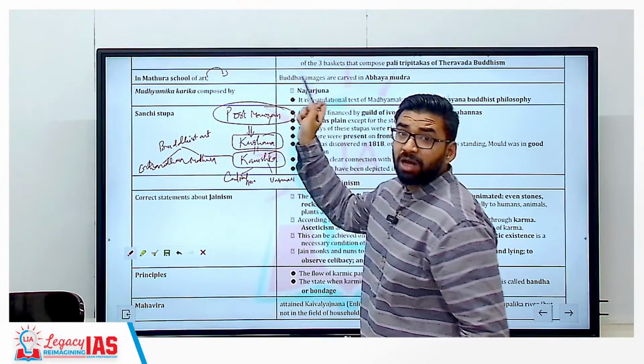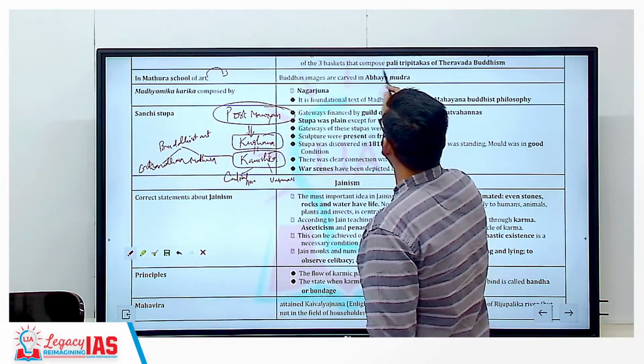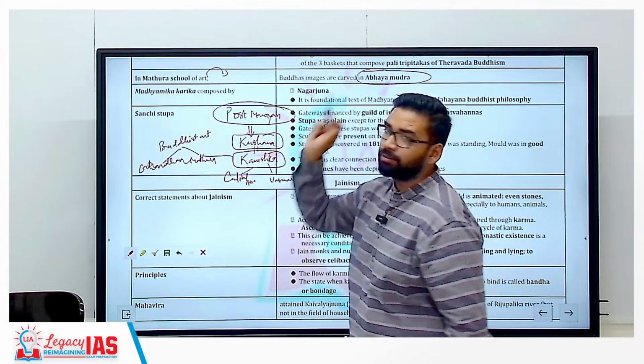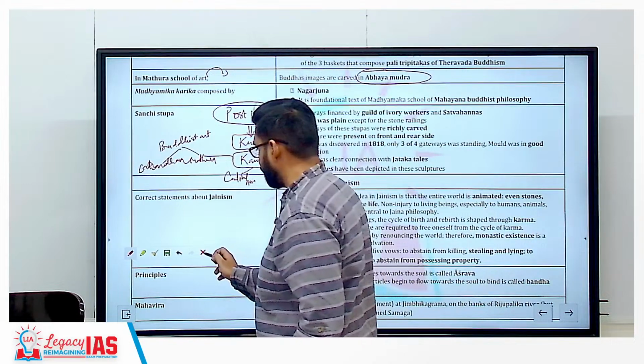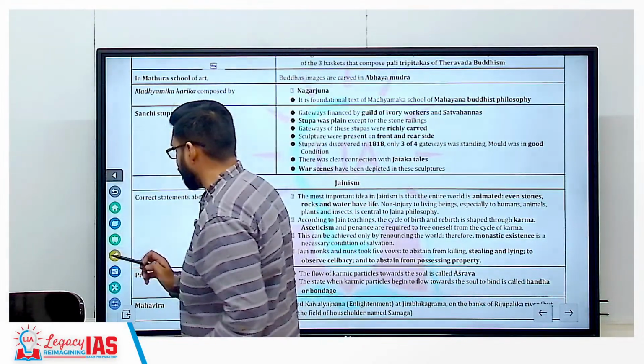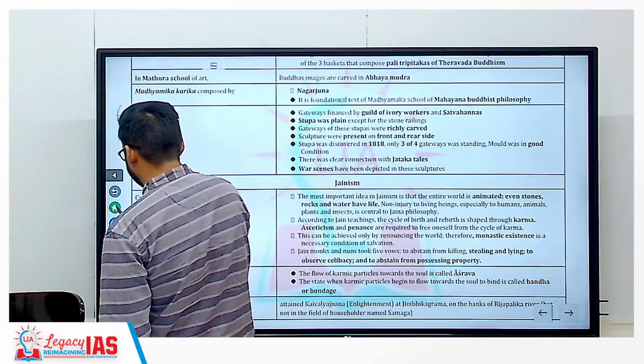Here Buddha's images are carved in Abhay Mudra. Getting my point? Let me show you the image of Abhay Mudra.